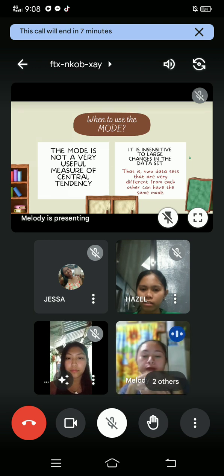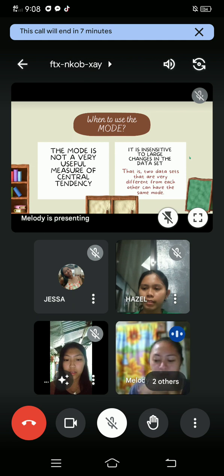Now, when to use the mode? The mode is not a very useful measure of central tendency. However, it is insensitive to large changes in the data set. That is, two data sets that are very different from each other can have the same mode. Now, may I call on Ms. Montes to continue the discussion.